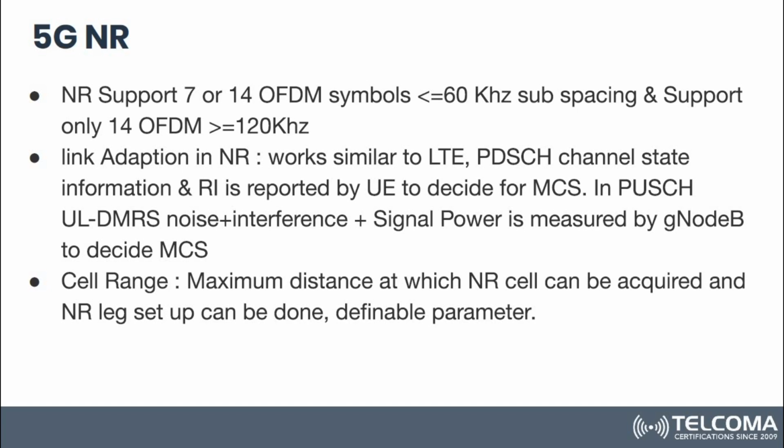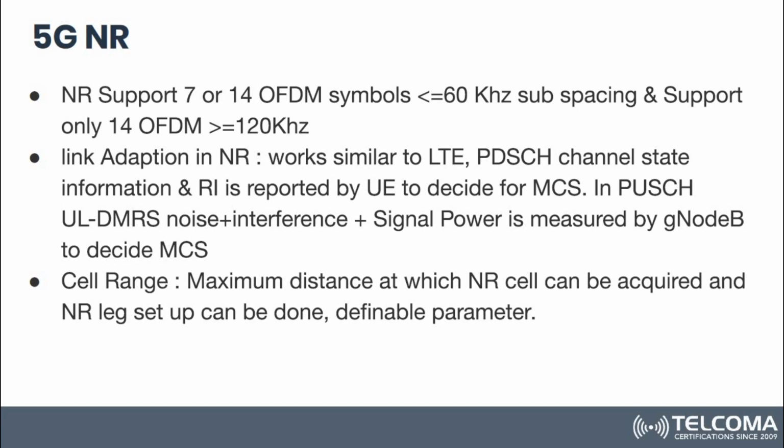So 5G NR basically supports two or three types of band, we can say: low band, mid band and high band. And what we can see here is, if we talk about OFDM symbols, for sub-carrier spacing less than or equal to 60 kilohertz there could be 7 or 14 OFDM symbols. But for sub-carrier spacing greater than or equal to 120 kilohertz, there could be only one configuration of 14 OFDM symbols. So it depends on what sub-carrier spacing we are defining.